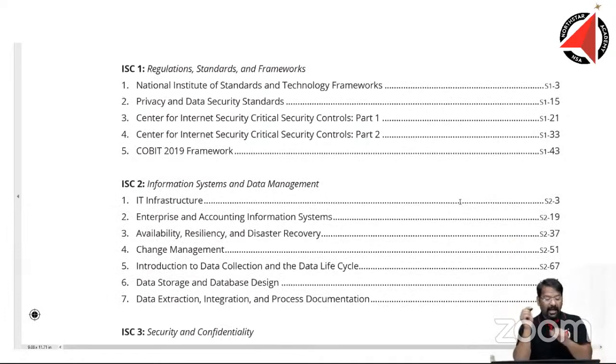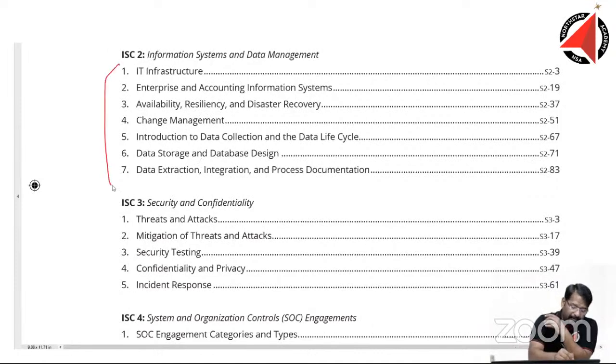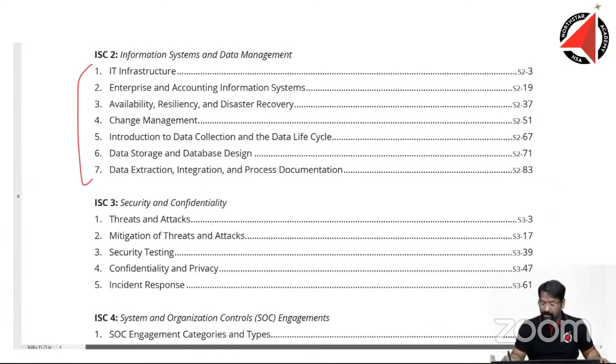Let me take you through ISC 1: regulation, standards, and framework. Most of it is very new. COBIT was there in the old syllabus in the BEC paper, but otherwise these look very new to me. Information systems and data management: yes, some part of it was there in the old syllabus in the BEC paper, but otherwise this entire ISC 2 also looks very new to me.